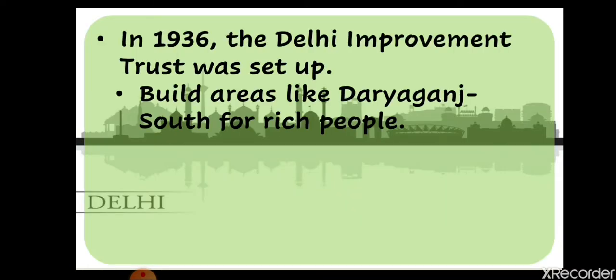Again in 1936, the Delhi Improvement Trust was set up. The British officials set up the Delhi Improvement Trust, and what that trust did was build areas like Daryaganj South for rich people. The British officials built many areas for the rich people. Okay, they extended and started covering the regions that were empty. For that purpose they took over Daryaganj South for making the place where rich people used to live.